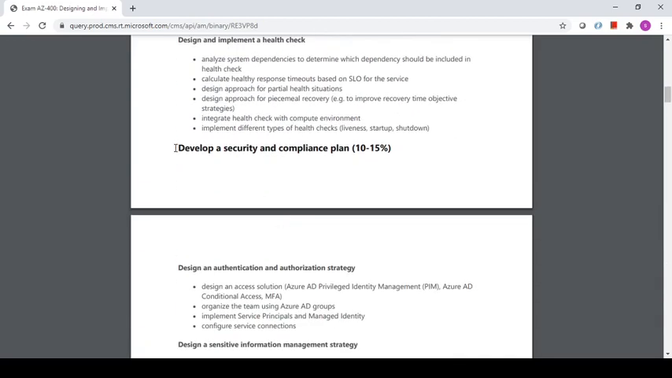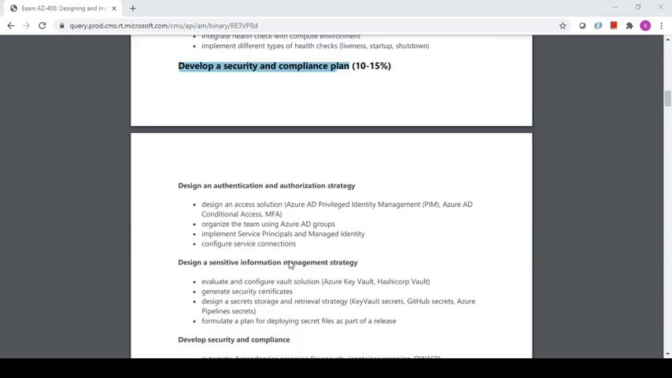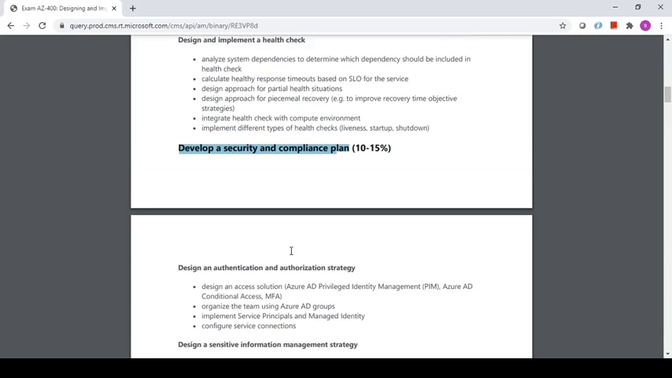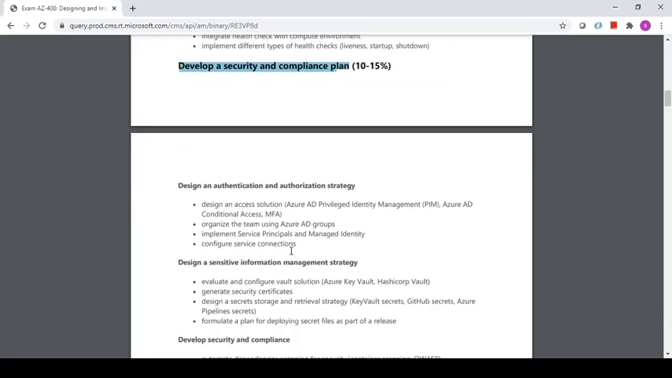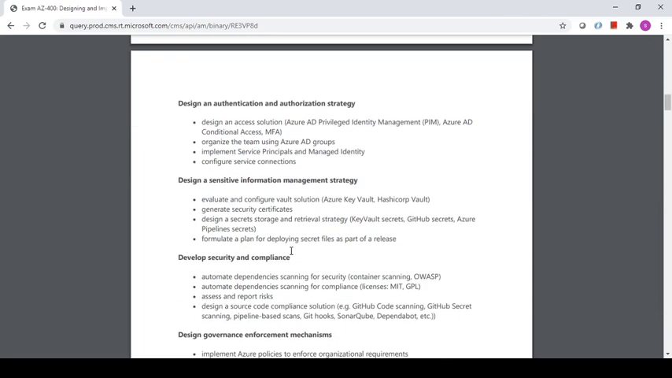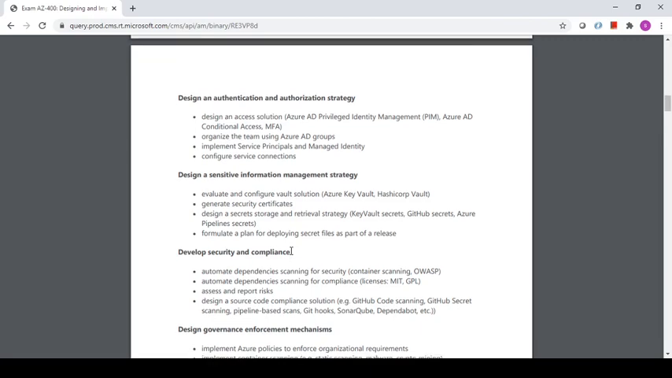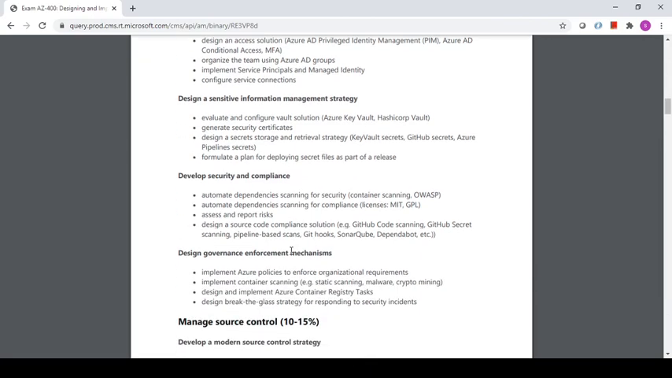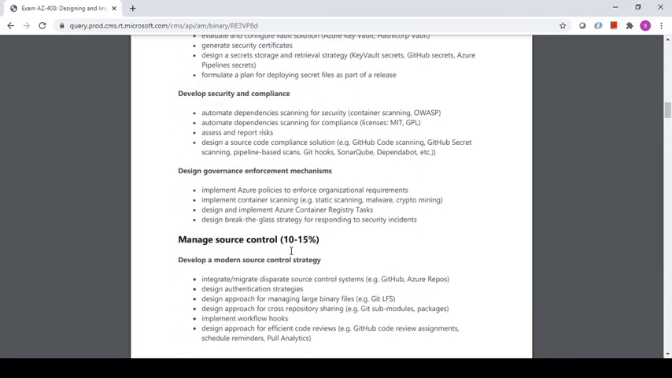The third is develop a security and compliance plan, which is related to how authentication will happen within DevOps and how the DevOps pipeline will authenticate to different environments, as well as Key Vault, which would be used for different kinds of authentication secrets, and how passwords will be kept within the Azure pipelines and the Azure resources. We'll be talking in much more detail about them in the later sections.